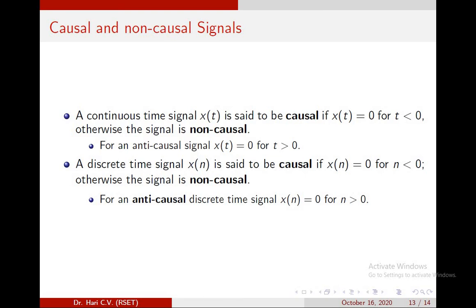A discrete time signal x of n is said to be causal if x of n is equal to 0 for n less than 0, otherwise the signal is non-causal. For an anti-causal discrete time signal, x of n is equal to 0 for n greater than 0.